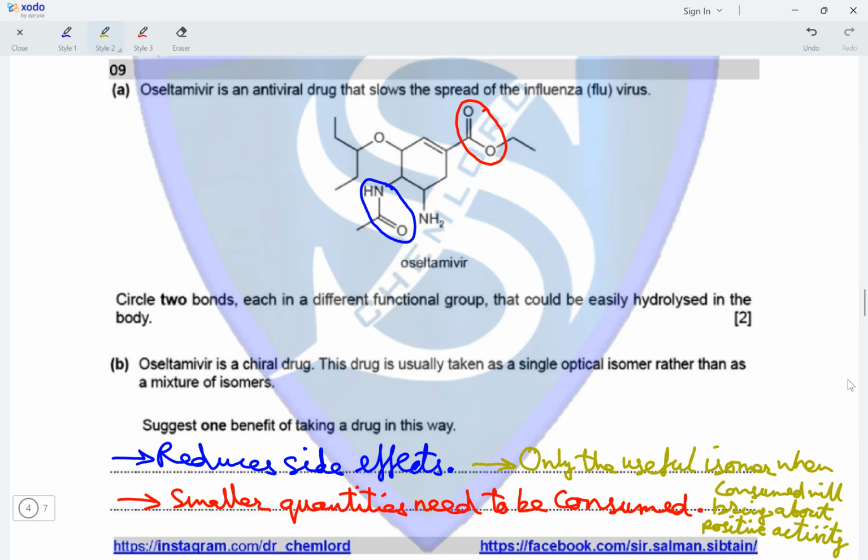Since the harmful side effects are not there, the useful isomer when consumed alone will bring about improved activity when it is consumed.